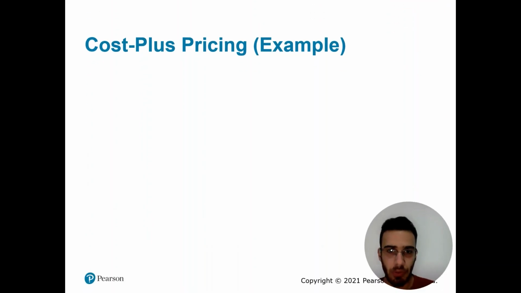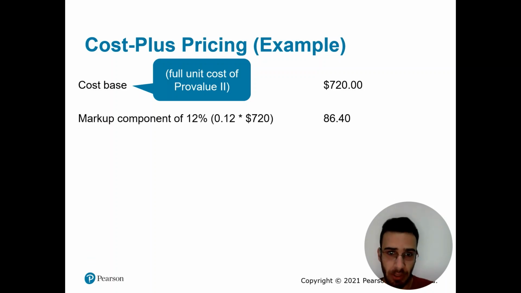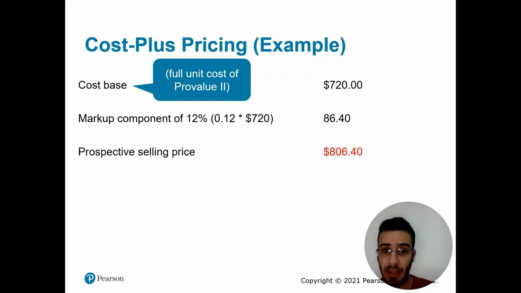Let's see how we're going to do this. First, we need the cost base, which is the full unit cost of Pro Value 2, which is a product in the company. Then we multiply this by the markup component, which is 12%. And we add this markup component to the cost base to get the prospective selling price.